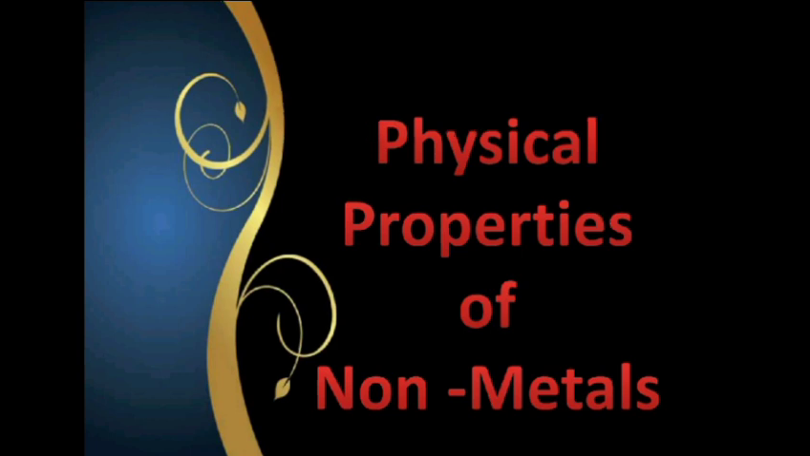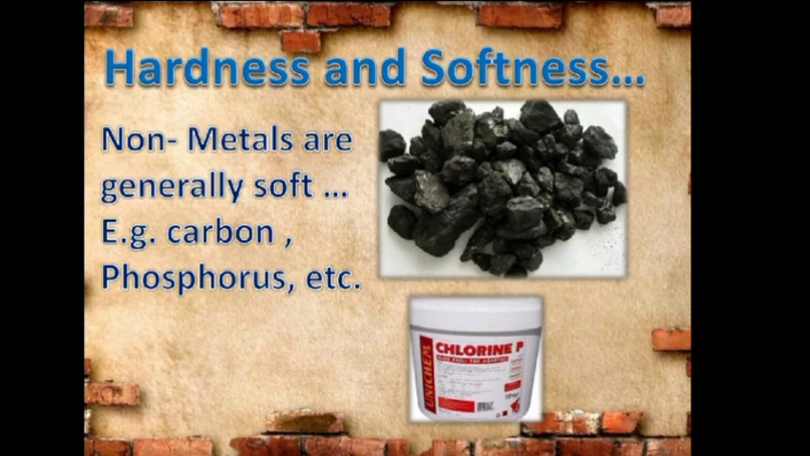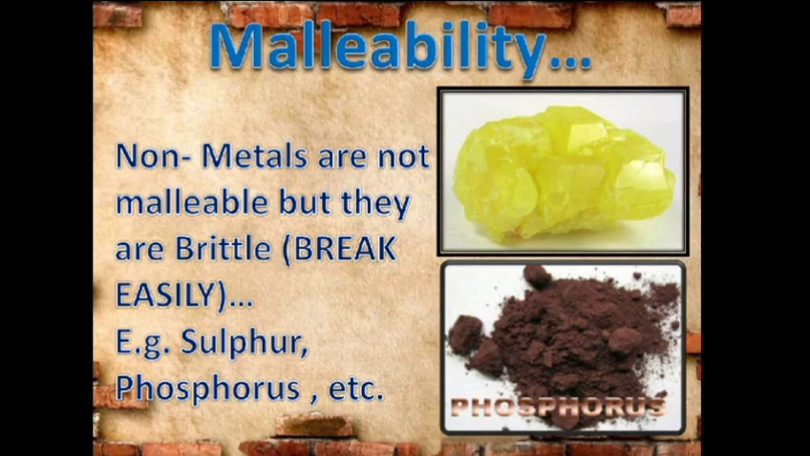Talking about non-metals, they are quite different from the metals and they have physical properties almost opposite to those of the metals. Where the metals are usually hard or strong, the non-metals are generally soft. The examples are carbon and phosphorus. Then comes the malleability. Where the metals are malleable, the non-metals are not malleable. They are quite brittle. That means they break easily. When tapped with a hammer, they break down into a powdery mass.